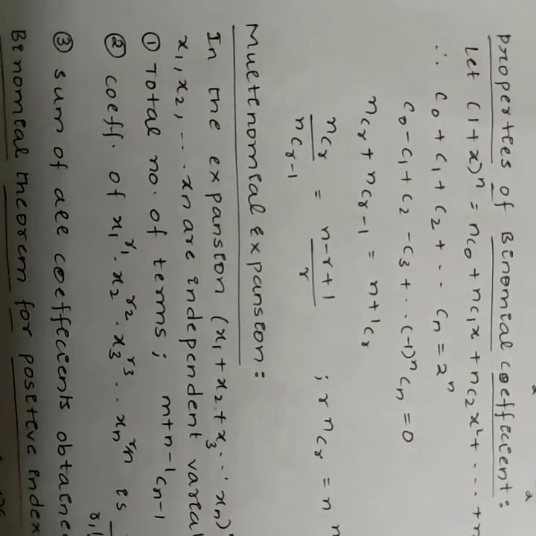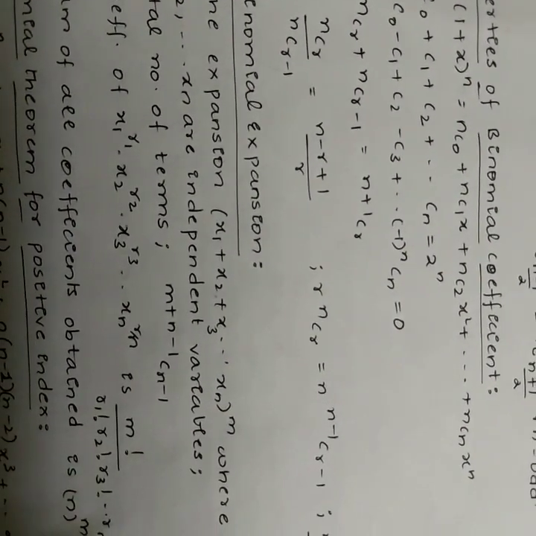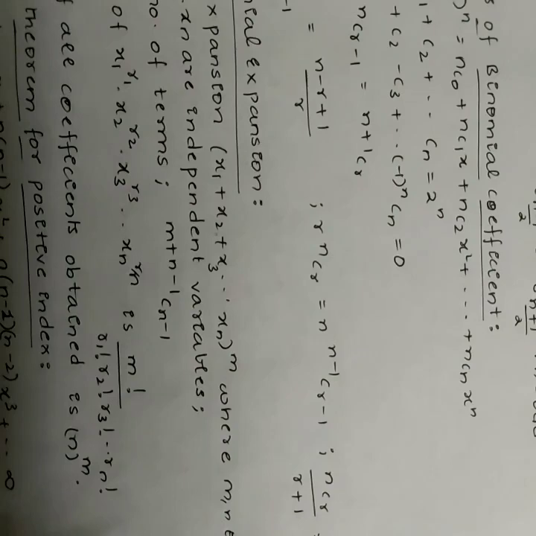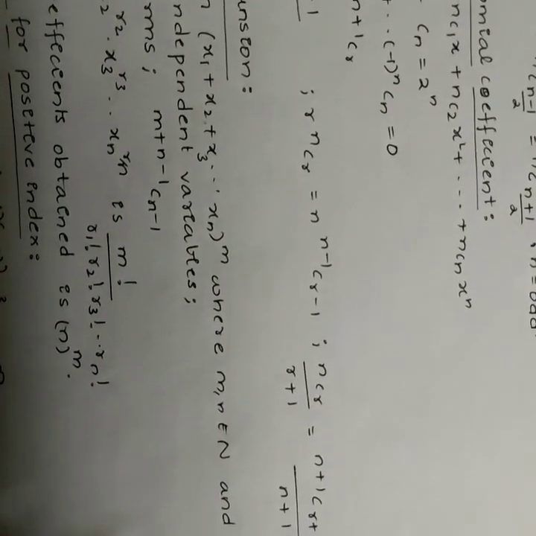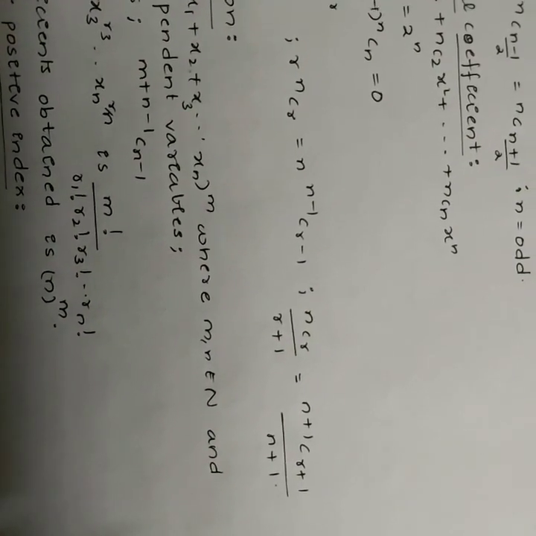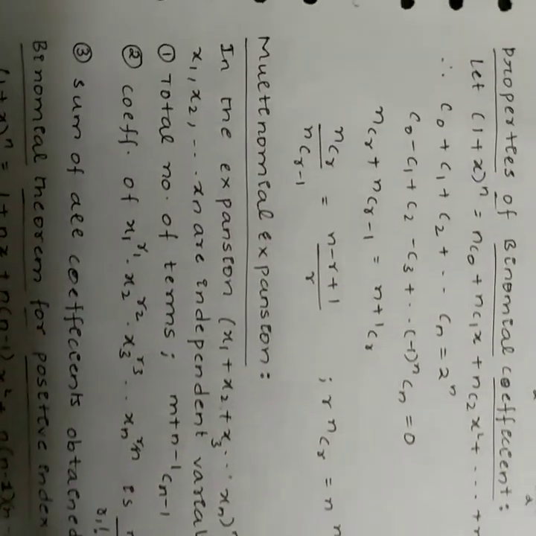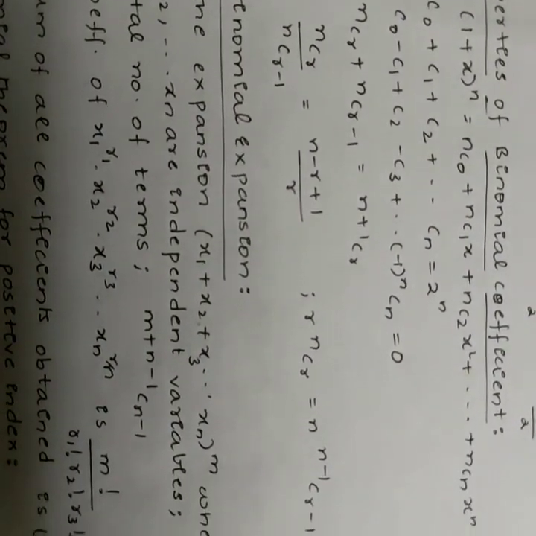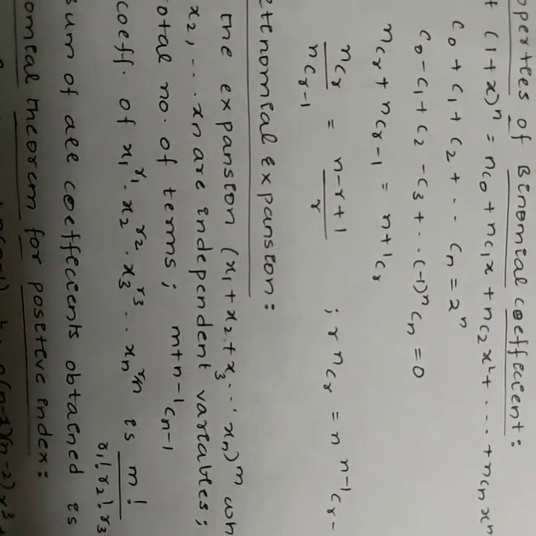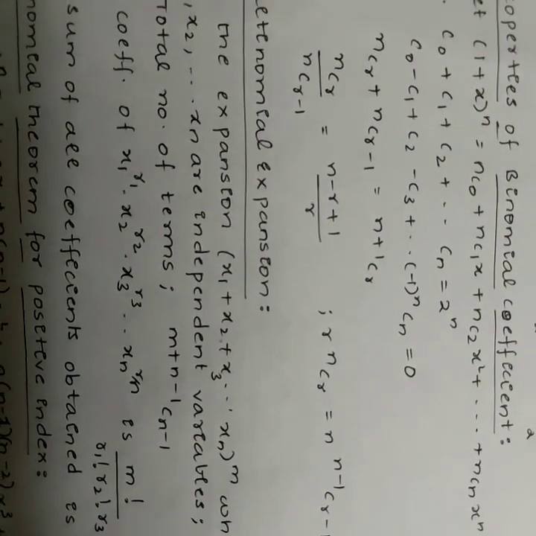Multinomial expansion. In the expansion of (x1 + x2 + x3 and so on xn)^m, where m and n belong to natural numbers and x1, x2, x3 and so on xn are independent variables, the total number of terms is equal to (m+n-1)C(n-1).